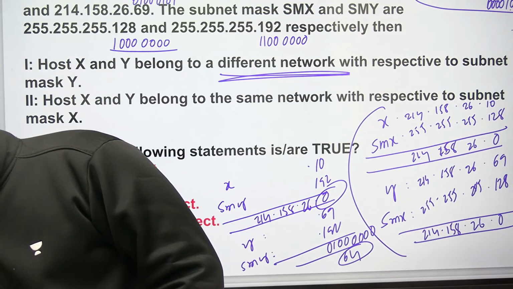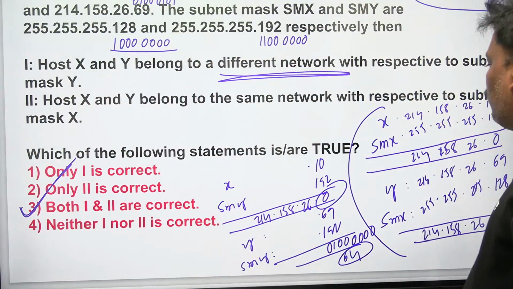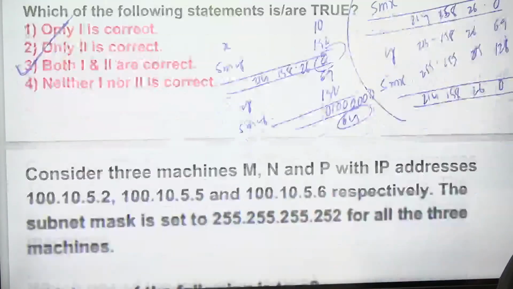I think these are expected questions. They have given expected questions. Fine. Which one of the following statements is true? Answer is going to be both are true. Answer is going to be 3. Right? Everyone is fine now. So this is the one which you can expect in the examination. Let's go to another problem.